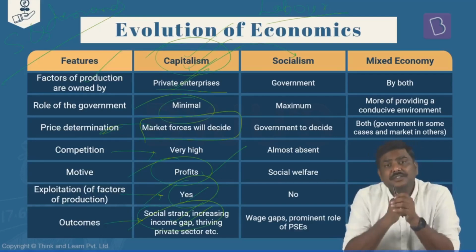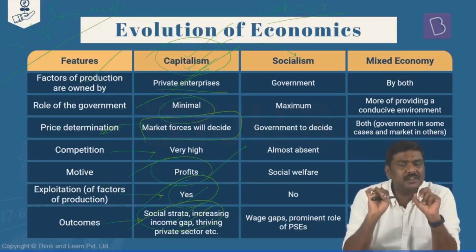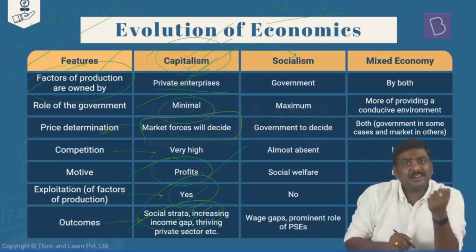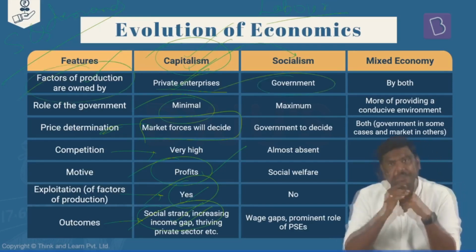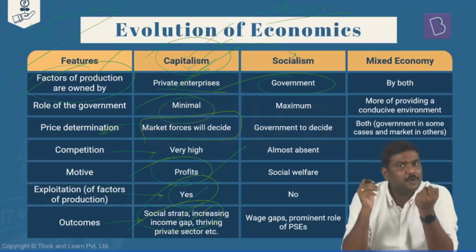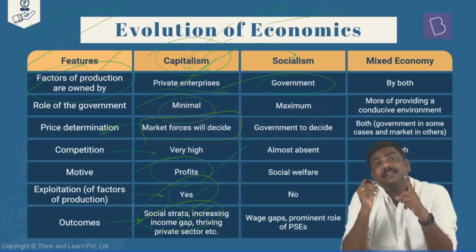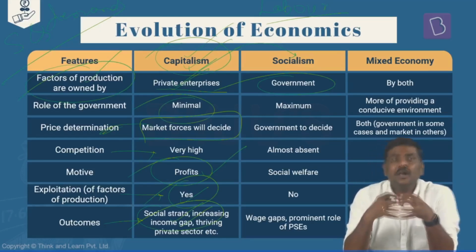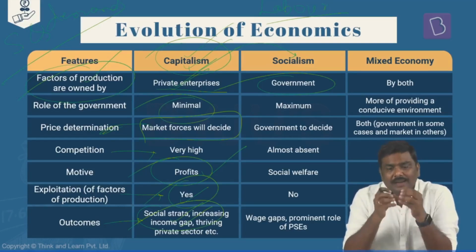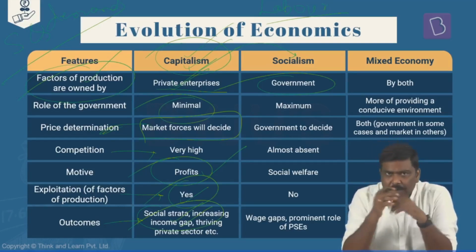What happens in case of socialism? In case of socialism, what we generally say is the factors of production are collectively owned by the society. I'll repeat the statement here. The factors of production are collectively owned by the society. In essence, all the people put together are collectively owning the factors of production.